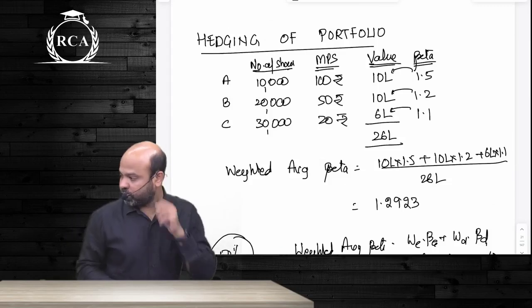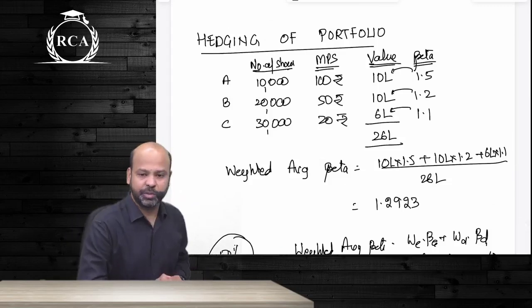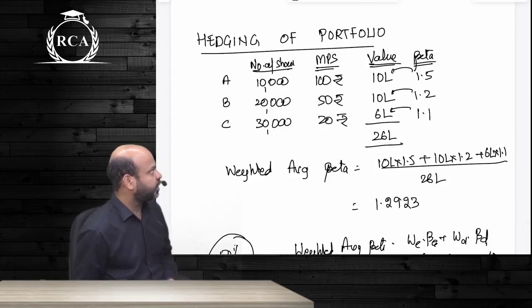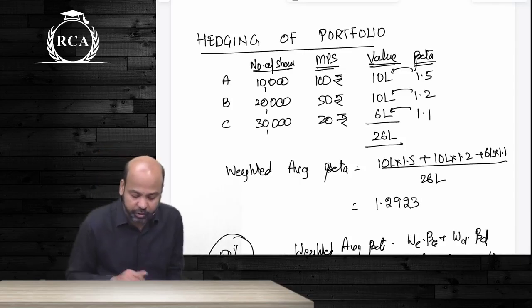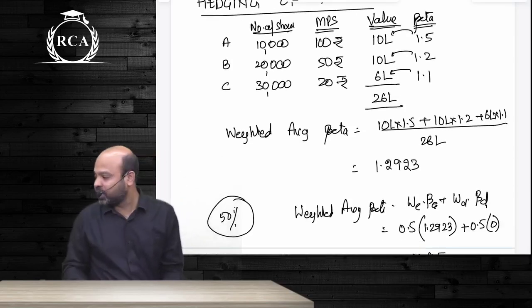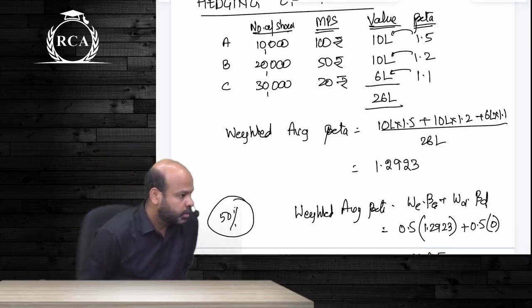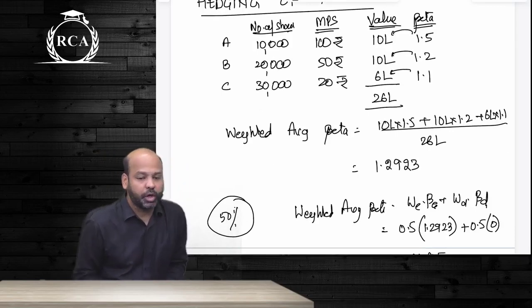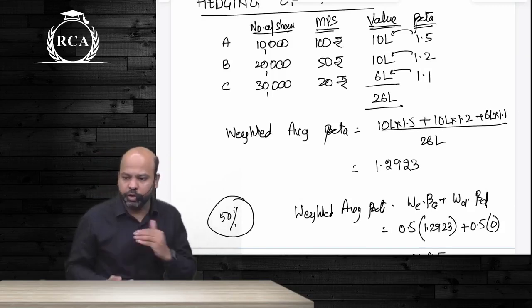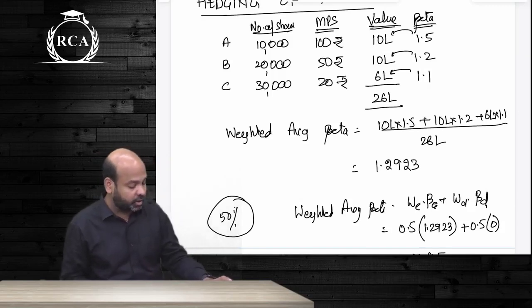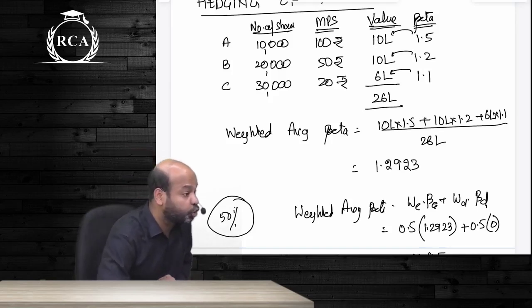Hedging of portfolio as such guys. So we took an example guys of a portfolio beta wherein we had investment in 3 securities, 10,000, 20,000, 30,000 shares guys. We have value of investments, we have beta of individual stocks. Our existing beta guys was 1.2923. Now existing beta 1.2923 means what guys? Whenever market fluctuates by 1%, our portfolio is expected to fluctuate by 1.2923%. So if at all you're expecting the markets to decrease as such guys, undoubtedly you're also expecting that your portfolio is going to reduce.